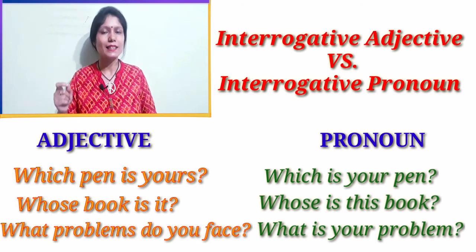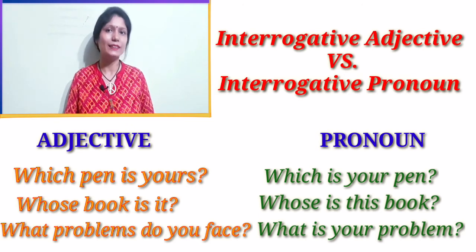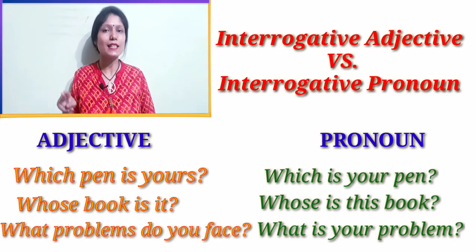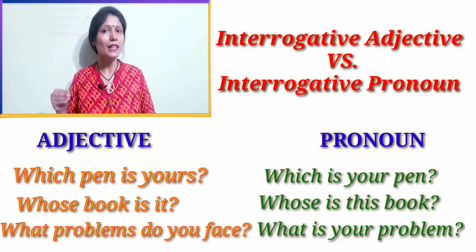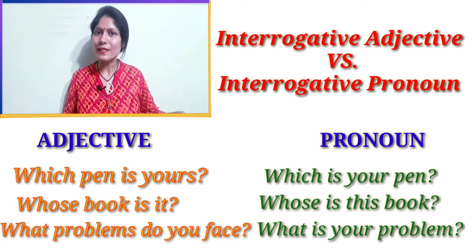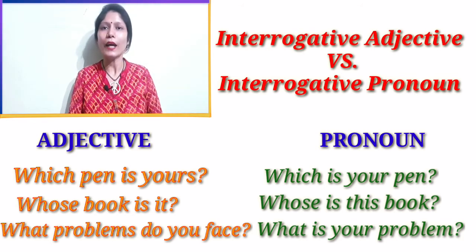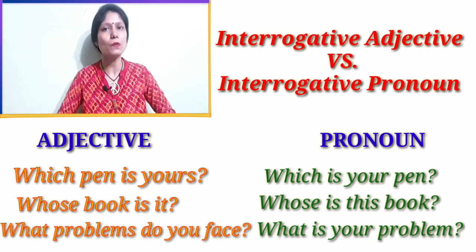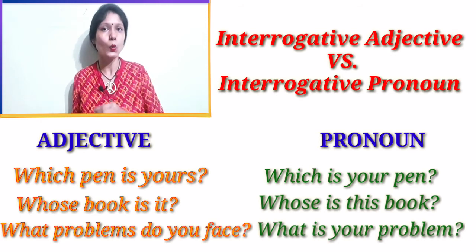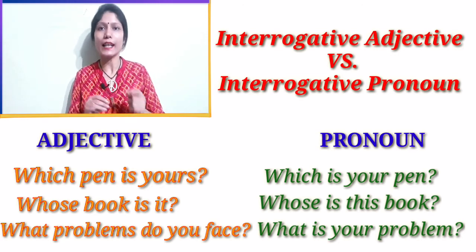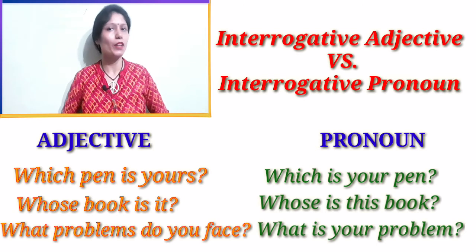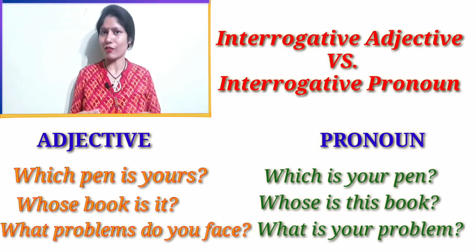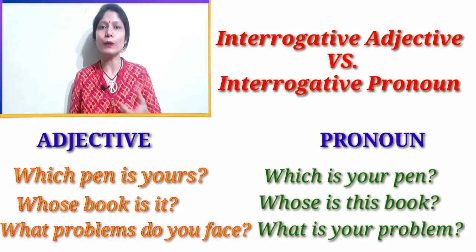Like which is a pronoun. Which book? Adjective. Whose is a pronoun. Whose book is an adjective. What is a pronoun. What problems? Adjective. I hope you understood. After interrogative pronouns comes a helping verb, like whose is, what do, what is, who are. And after an interrogative adjective a noun always comes, like which book, which pen, whose book, what matter, what problems.